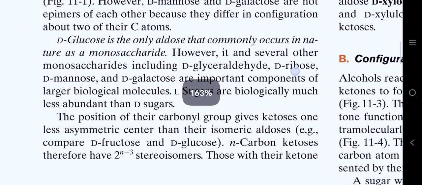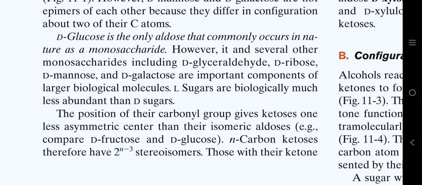D-glucose is the only aldose that commonly occurs in nature as a monosaccharide.